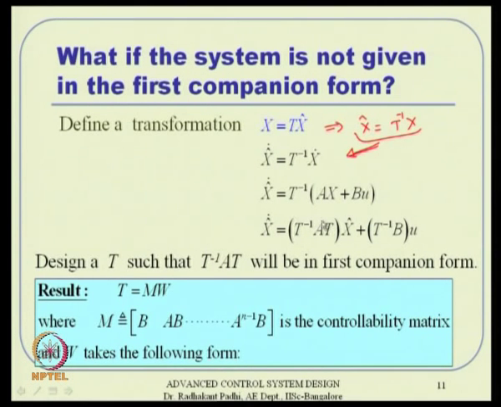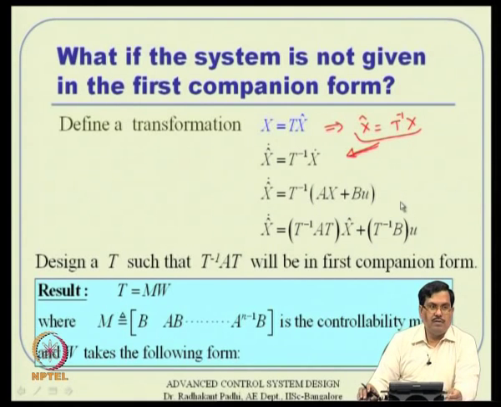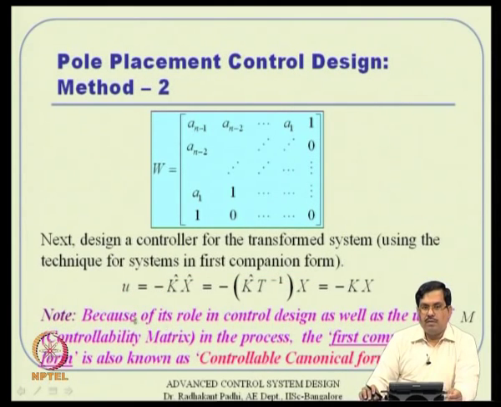So, this will be in first companion form, and hence you can compute your gain matrix in terms of the x hat variable, remember that. So, u will be in terms of x hat, but x hat and x you can again relate and then write it in terms of x. That is not a problem. So, what I have written here is u equal to minus k hat x hat, but x hat is nothing but T inverse x. What ultimately you are interested in is k. So, this k is nothing but k hat times T inverse, and that is your gain matrix.